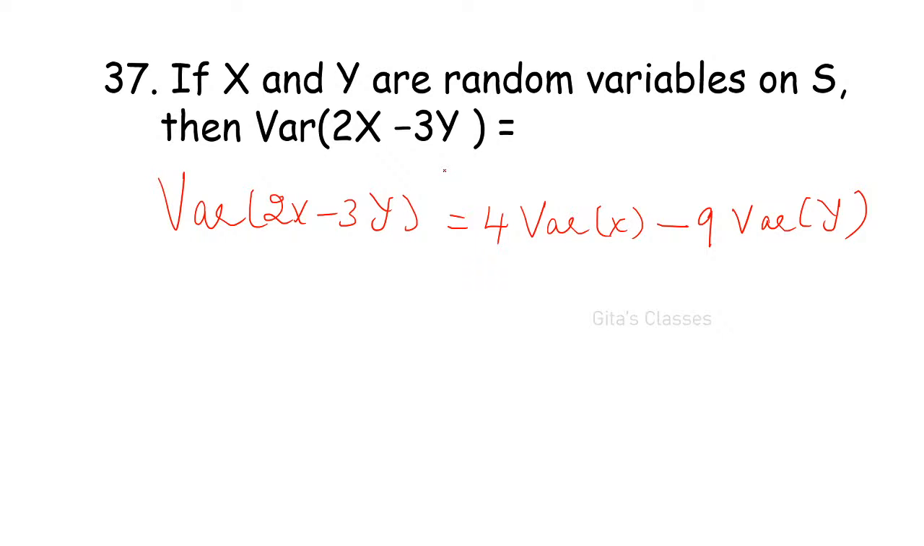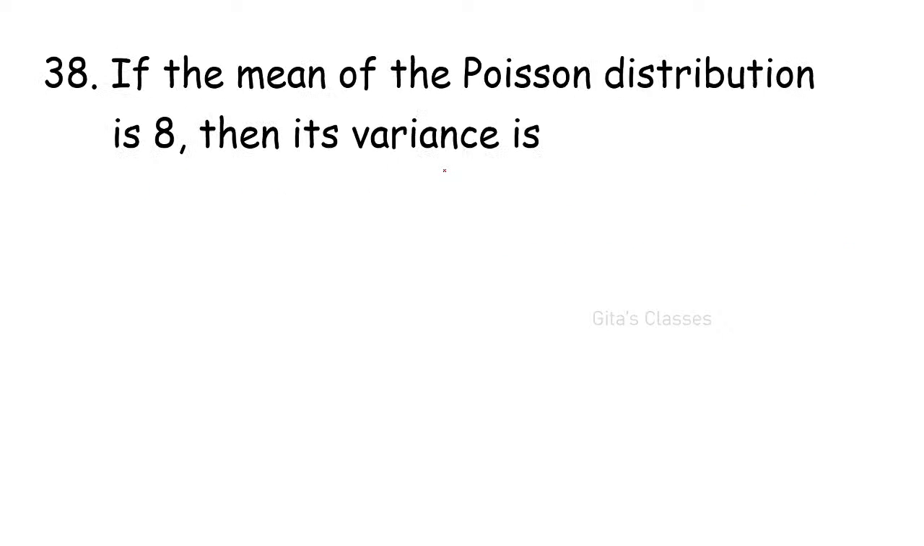Okay. Yes. Next question, if the mean of the Poisson distribution is 8, its variance is, quick answer, just by seeing that you can tell. Question number 38. You need not do anything, just by seeing that you can tell the answer quickly.